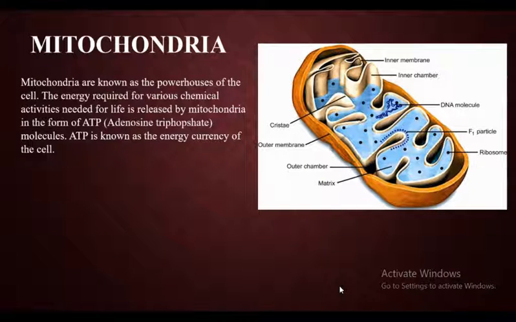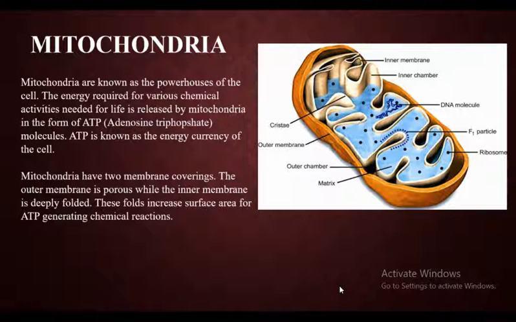The energy which is supplied by mitochondria is in the form of ATP, that is adenosine triphosphate. Now this ATP is also called the energy currency of the cell. Now we are using currency, right? That is money. So it is the same here, that is the energy currency of the cell. Next, mitochondria has two membrane coverings. The outer membrane is porous while the inner membrane is deeply folded. This fold increases surface area for ATP generating chemical reactions.